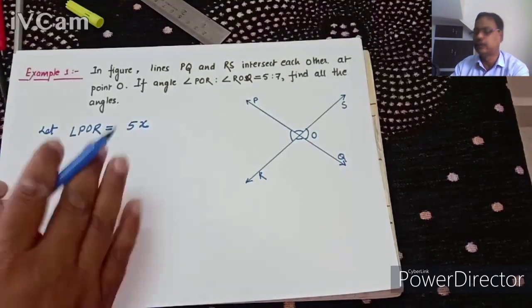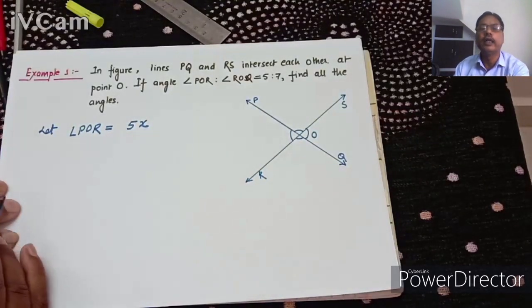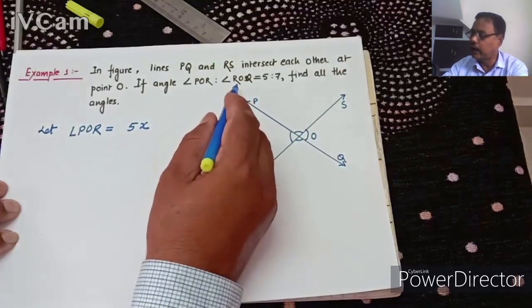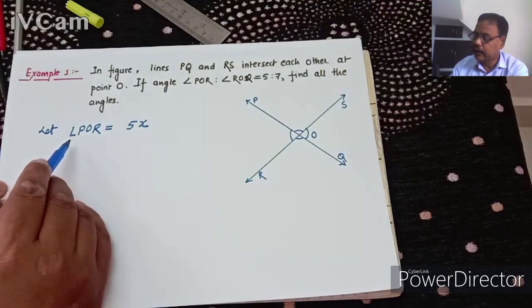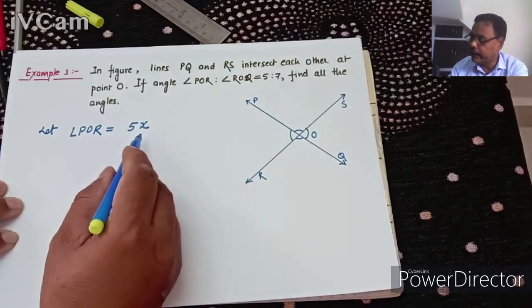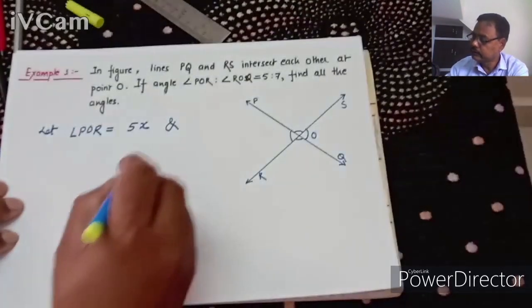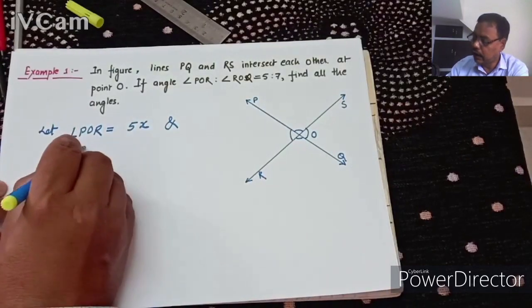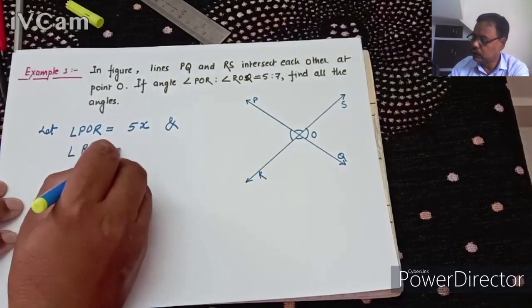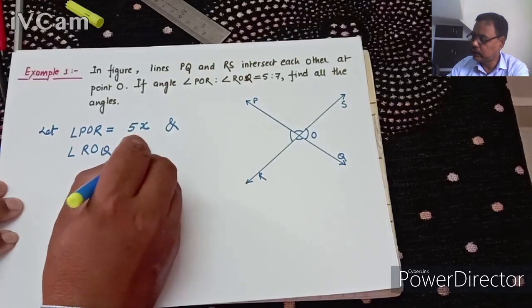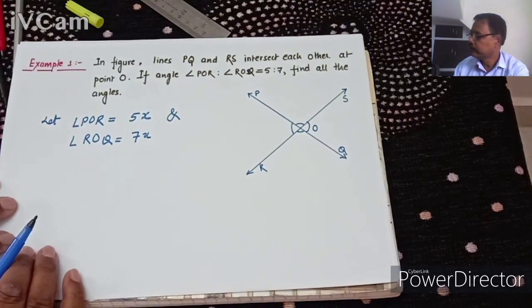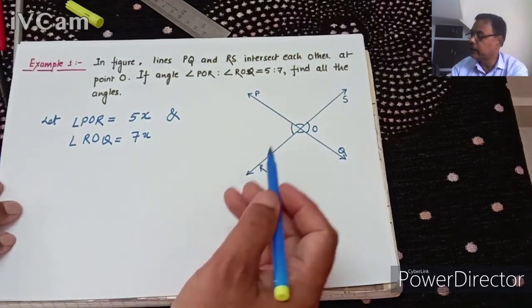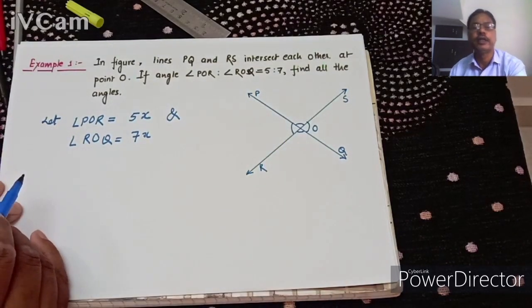We shall let it like this. And angle, the ratio of POR and ROQ is given 5:7. So we shall let angle POR equal to 5x and angle ROQ is equal to 7x. We let it this way to understand the problem easily. Understand?